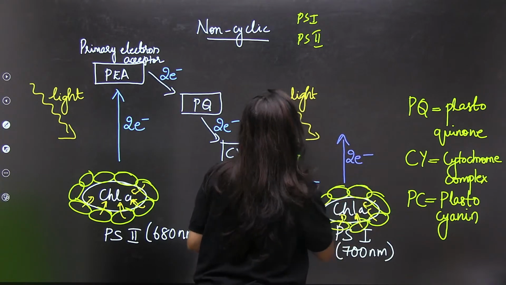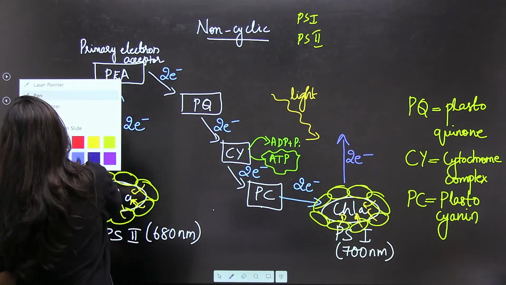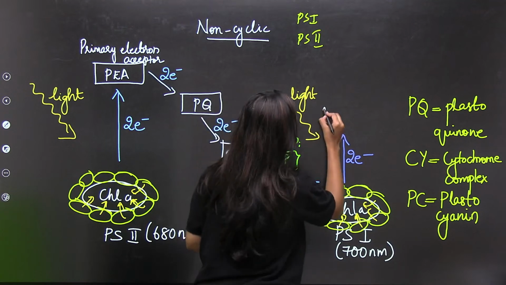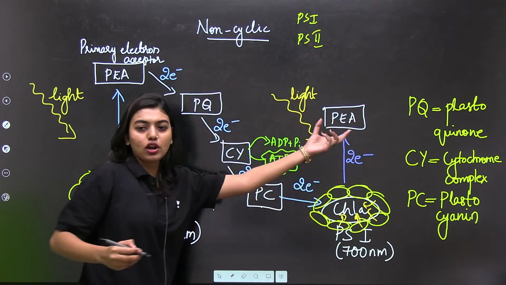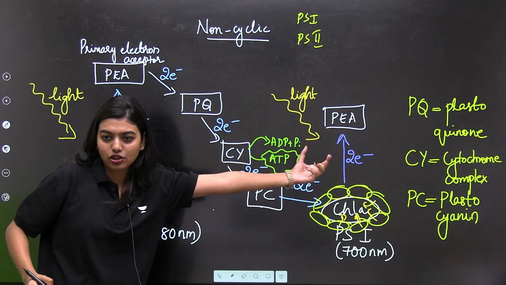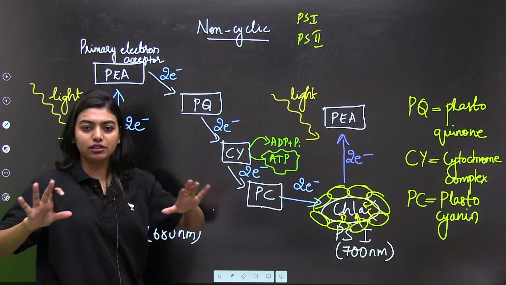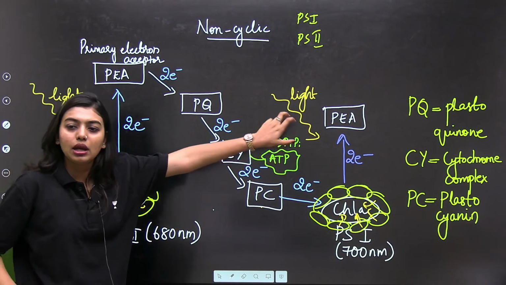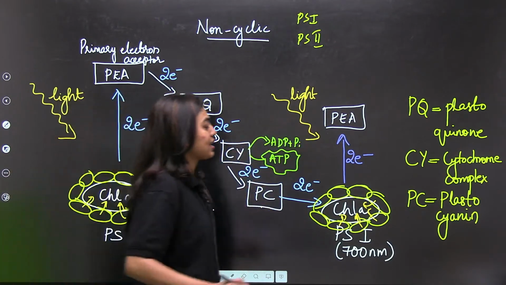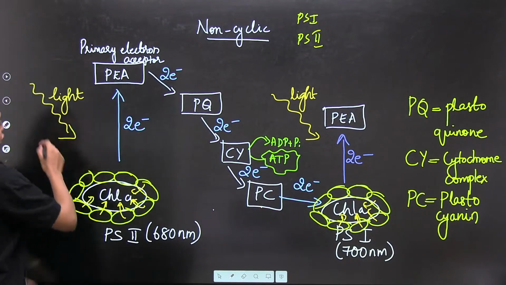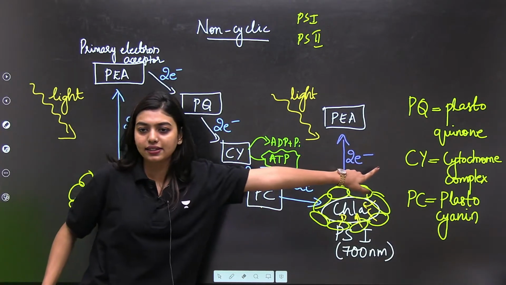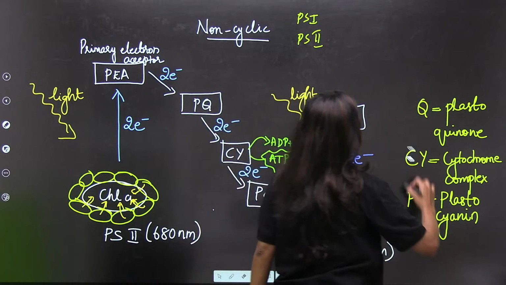At the same place we are going to have your PEA, that is your primary electron acceptor. We will revise it, don't worry, but so much is clear. Primary electron acceptor will be there. From primary electron acceptor, students, did you make a note of this? Can I erase it?